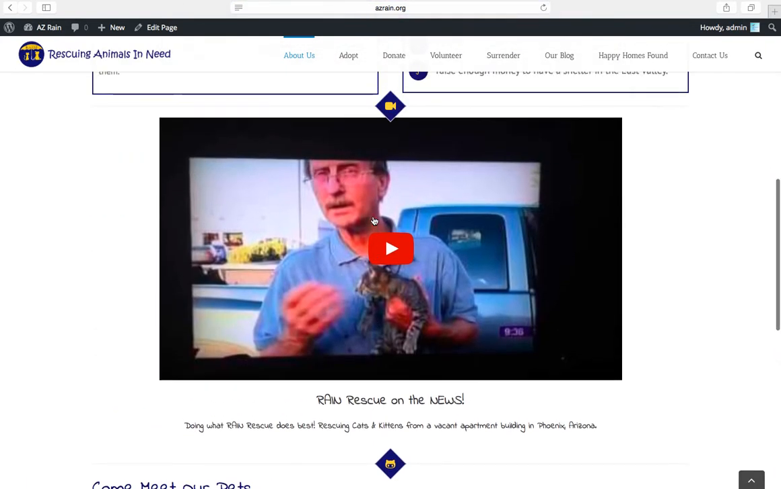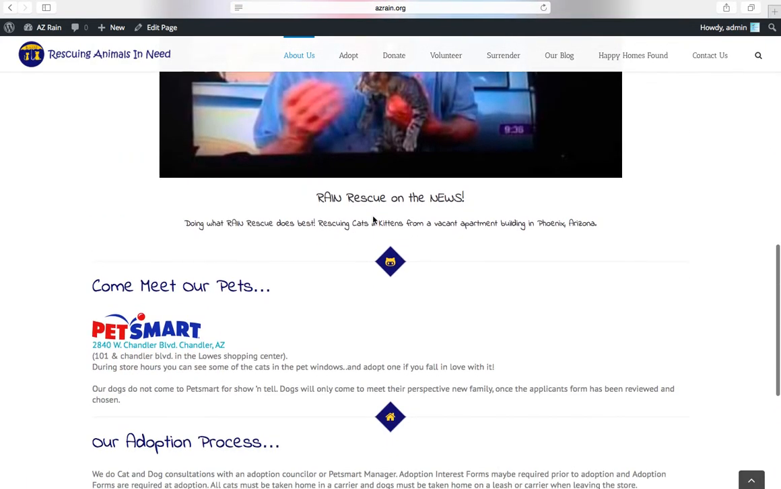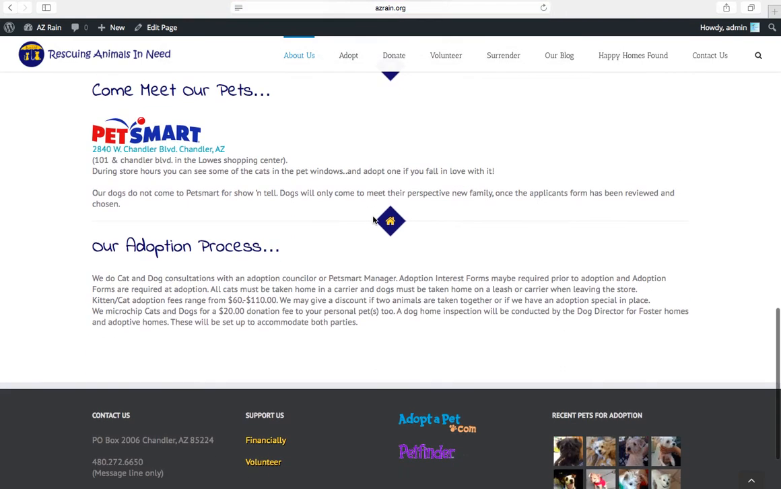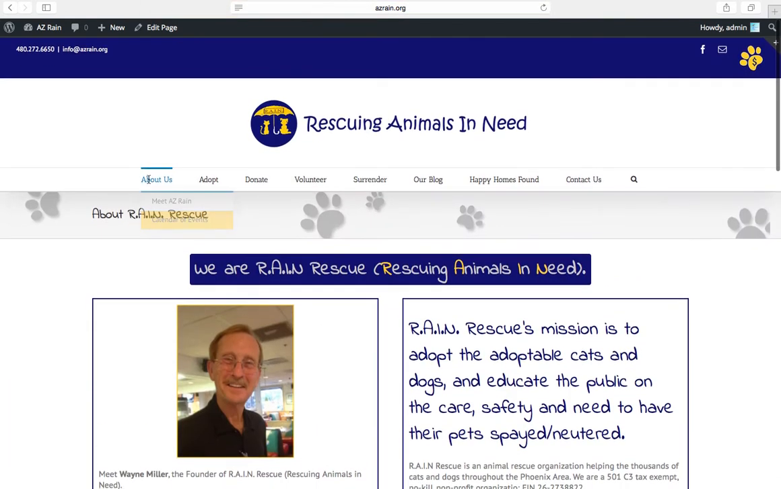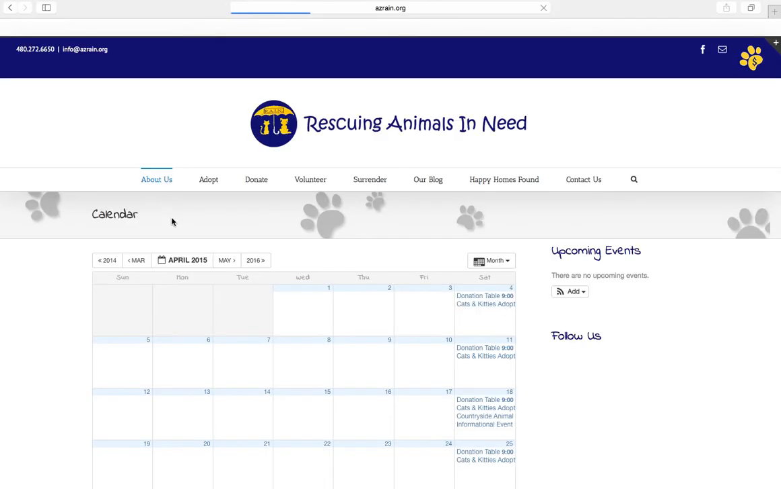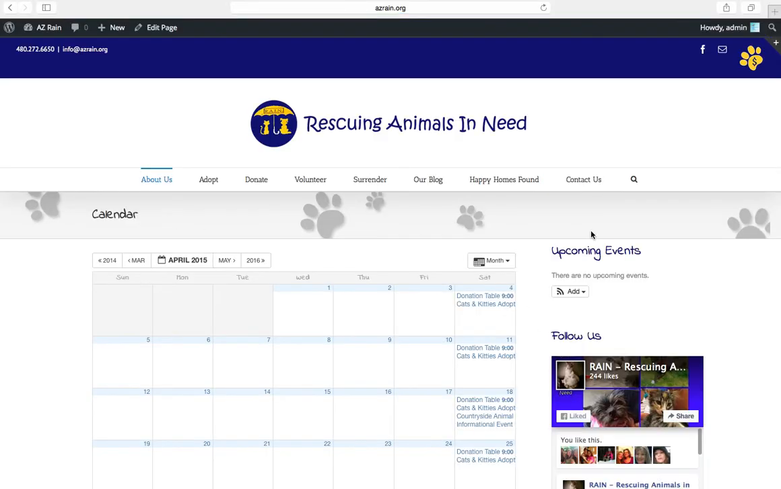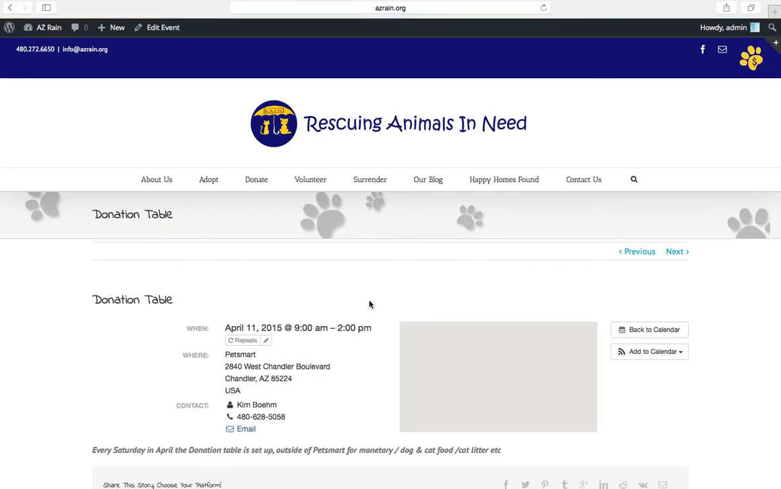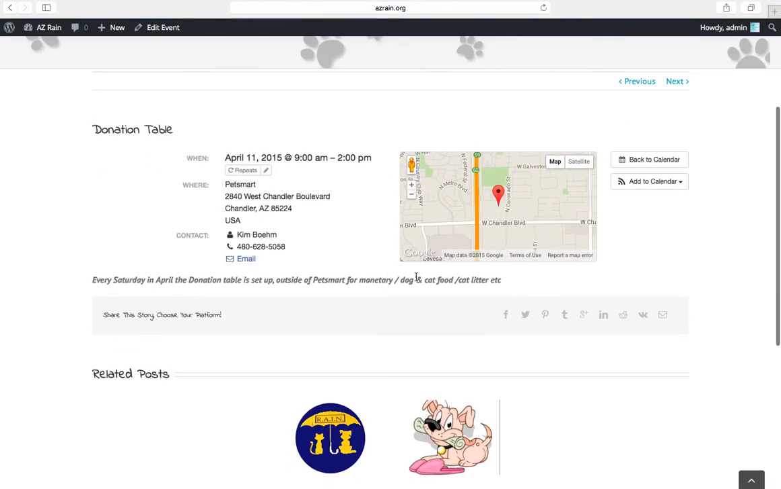Excuse me, I went too fast there. I think the last thing to show you is the calendar of events. They don't have any upcoming events, but if we were to look at some prior ones, you can hover to get information. You can click on it to get more details, with an interface to Google Maps.